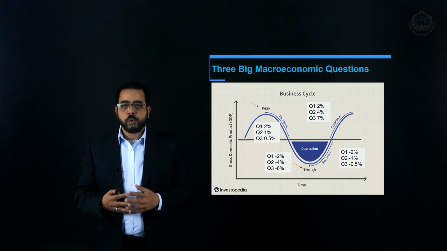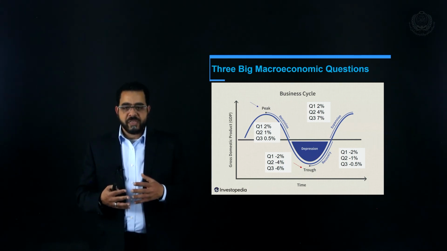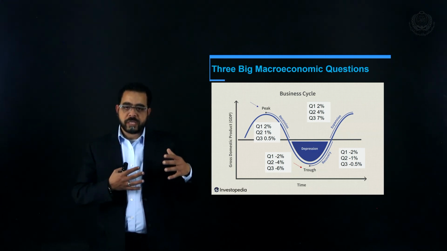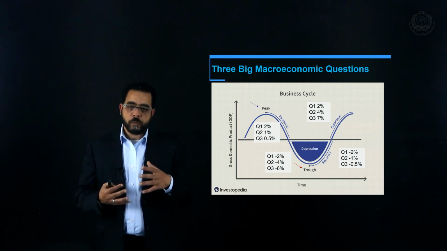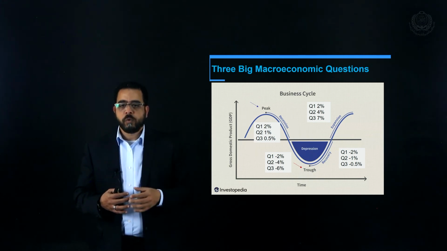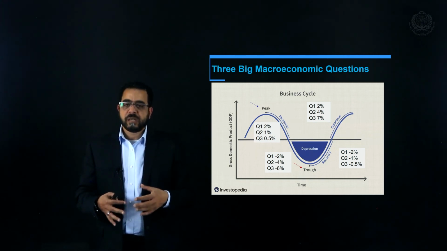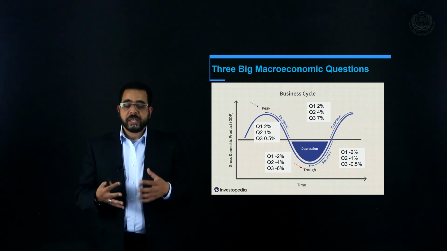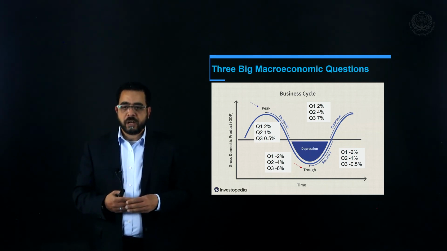Sometimes the media will call a severe recession a depression, and when we go out of the recession we call it recovery. And then we have the expansion, which is accelerating growth in the economy.